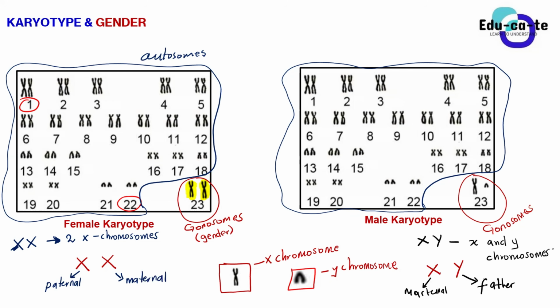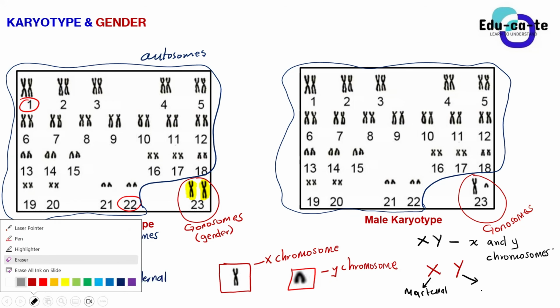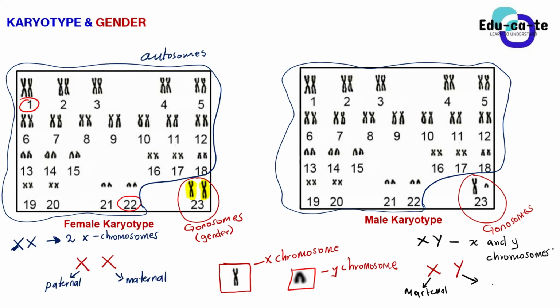Why didn't you say the Y chromosome can come from the mother? Mothers only have X and X, but fathers have X and also Y. So in females, they've got only X and X alone. You can never get your Y chromosome from your mother. Never. That's only from the father.